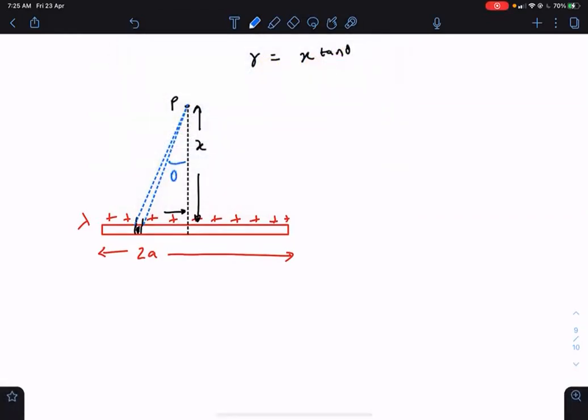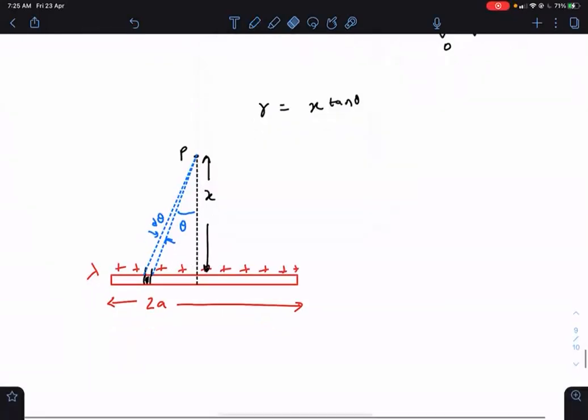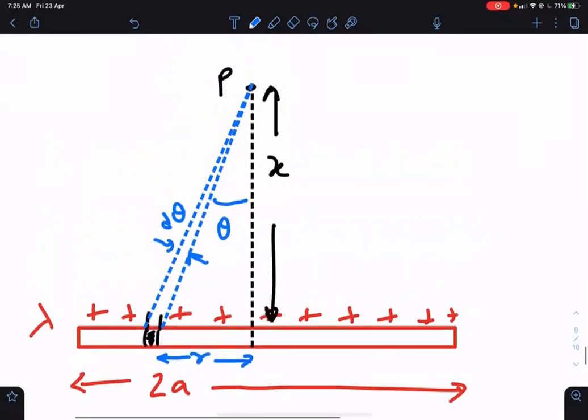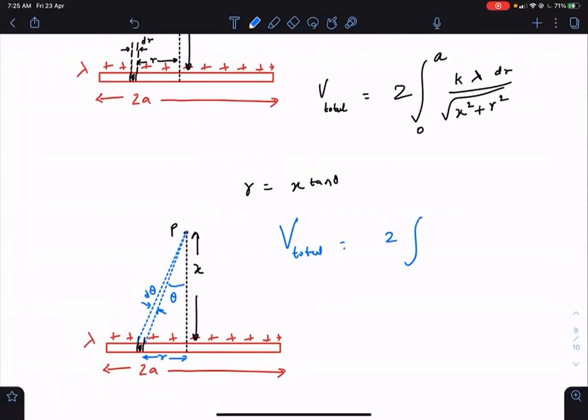So here we have theta, r equal to x tan theta. K lambda.